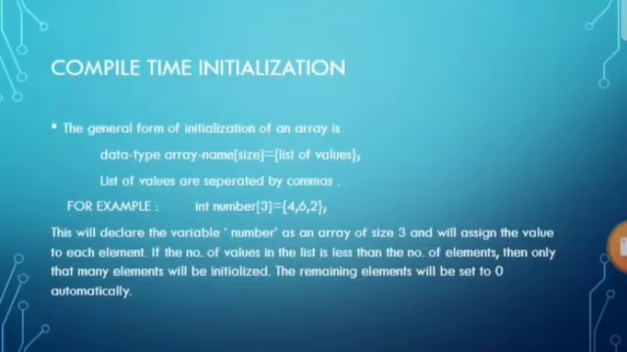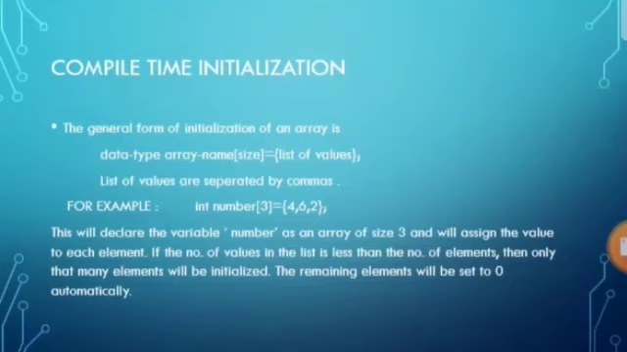So what is compile time initialization? The general form of initialization of an array is: data type, array name, size, and in curly brackets a list of values. The list of values is separated by commas. For example, int number[3] = {4, 6, 2}. This will declare the variable number as an array of size 3 and will assign the value to each element.